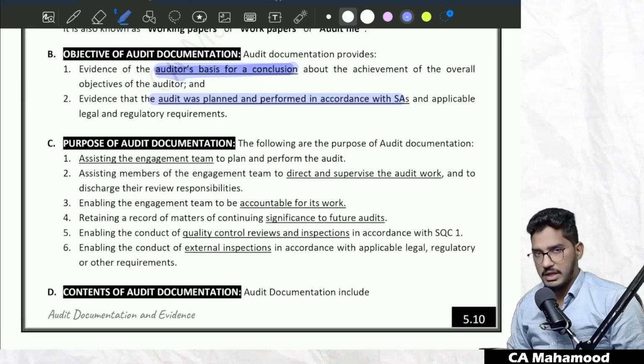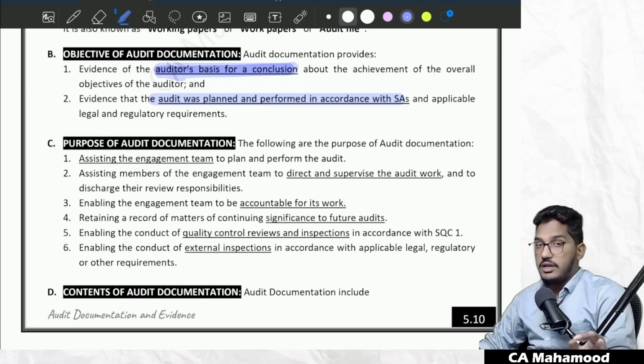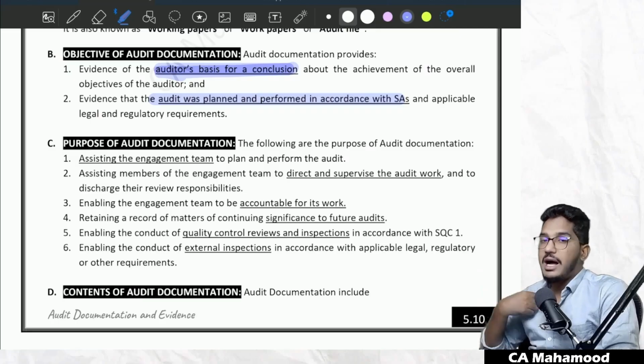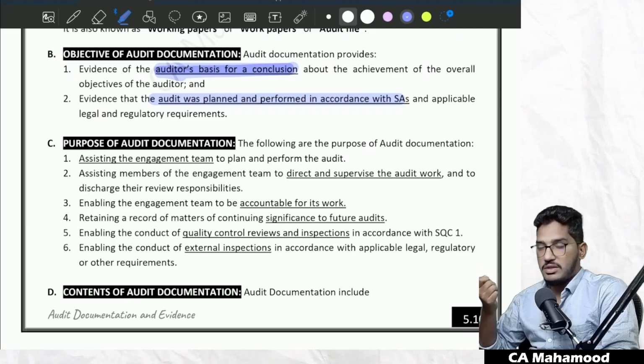If tomorrow someone is coming and asking you, you have done the audit, did you do the audit as per your wishes, or did you do the audit as per the standards on audit? I need some information to prove my point. So at that point of time, if tomorrow someone is coming and asking you whether you have complied with the standards on audit or not, I can show them my audit documentation. Sir, see the documentation, in this clearly it was there, I have complied with all the standards on audit.